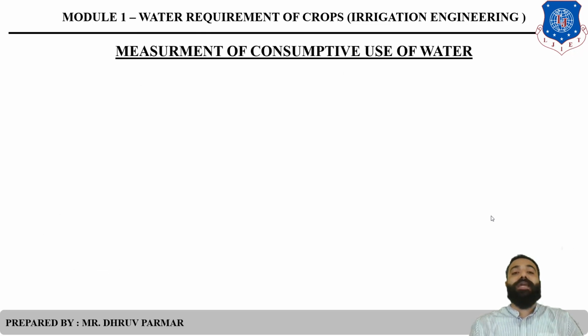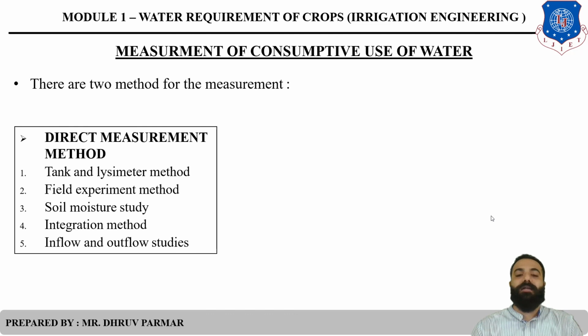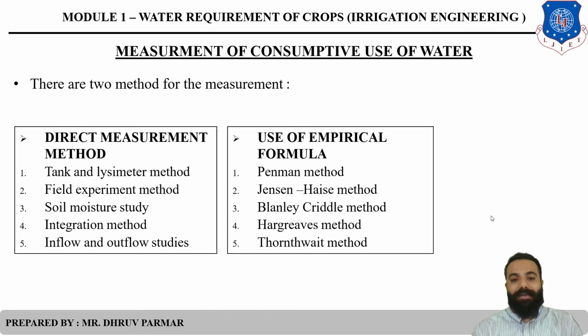The next one, how can you measure the consumptive use of water? There are two types of method. First one, direct, and second one, empirical formula. Clear? We will discuss these methods in the next lecture.